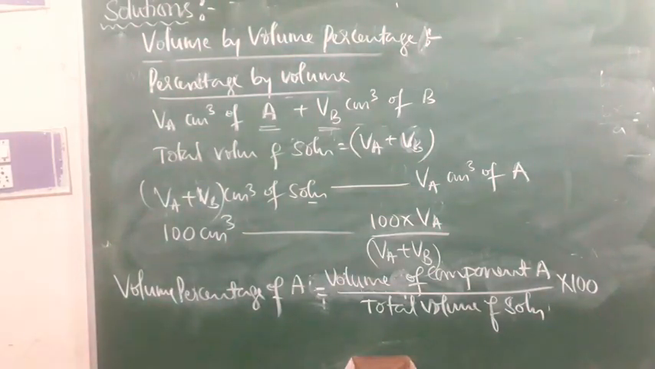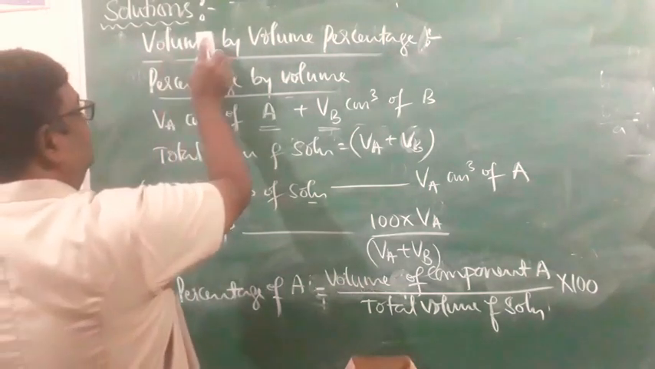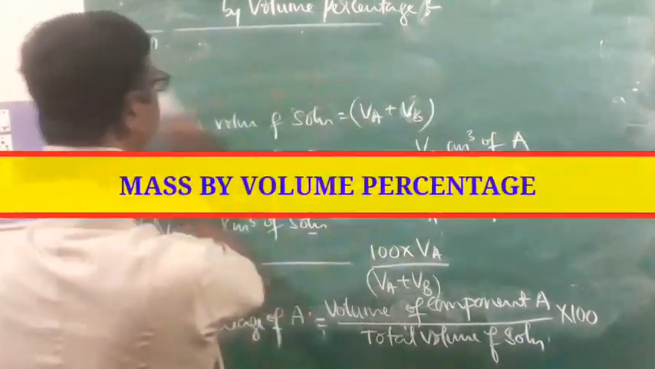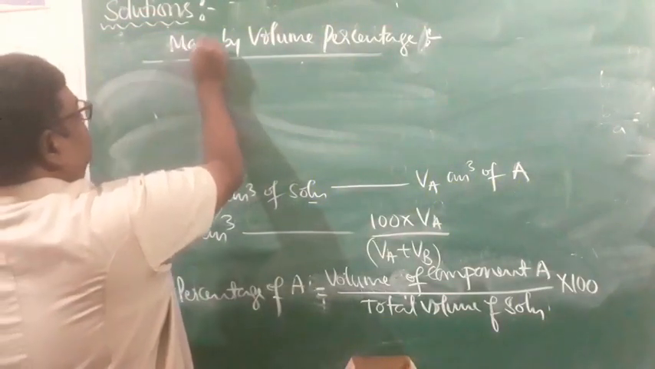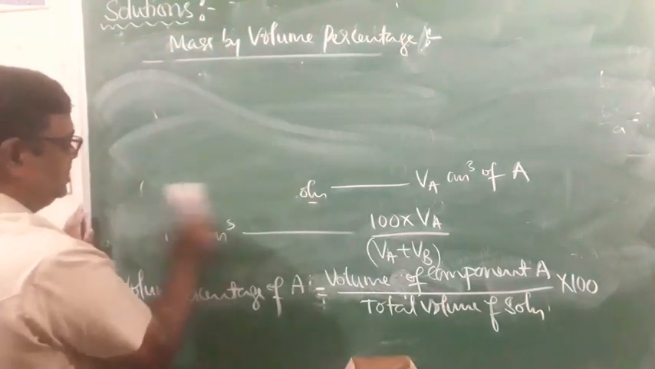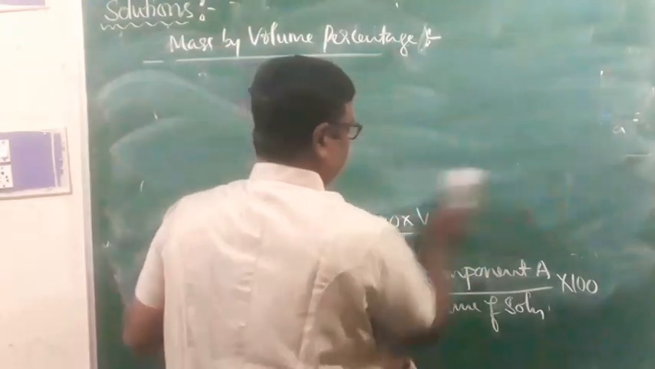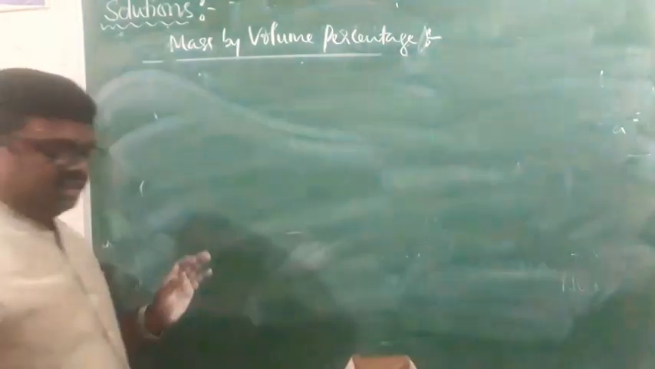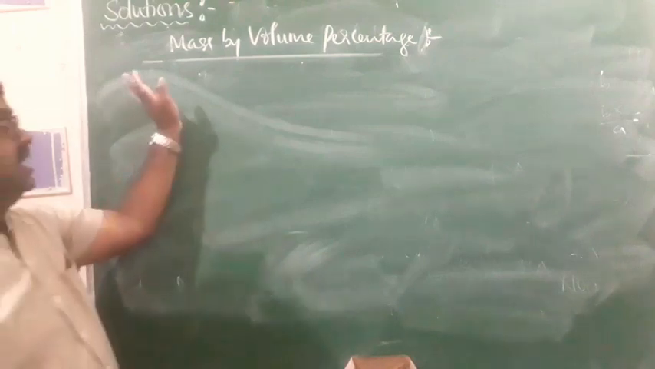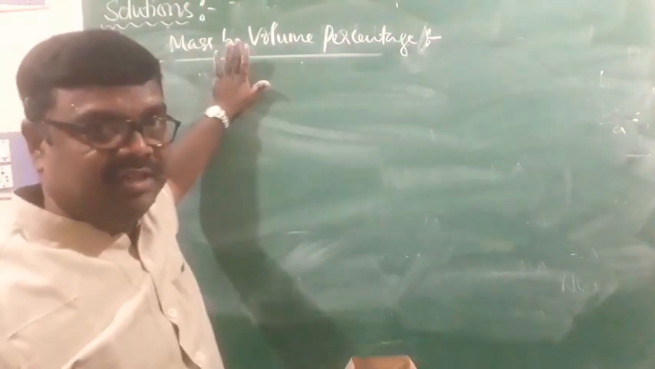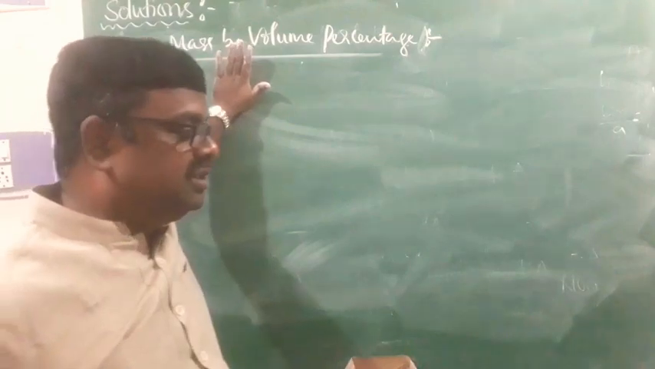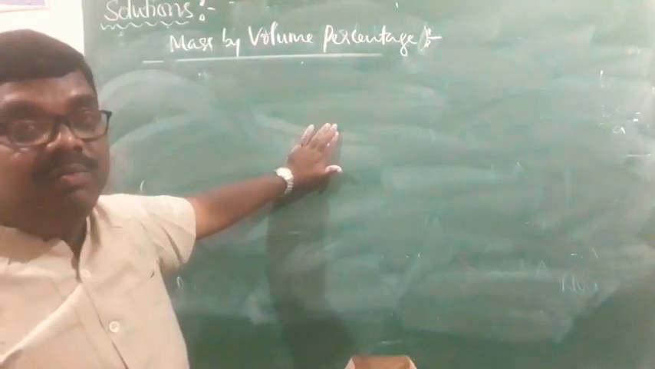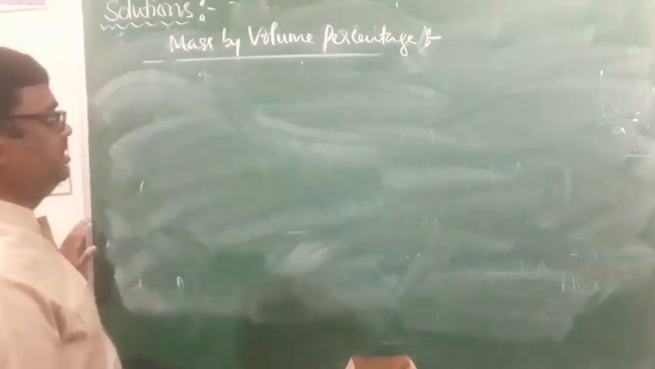Apart from that, here we have one more method, that is mass by volume percentage. Generally, this method is used in pharmaceutical industries for expressing concentrations of various solutions, right? Once an example ಕೇಳ್ತಾರೆ, name the method of expressing concentration of solutions used in pharmaceutical industries. ಯಾವುದು? Mass by volume percentage, right?